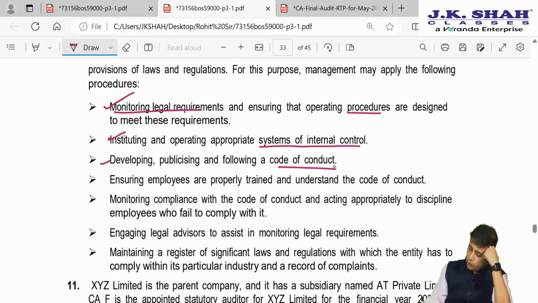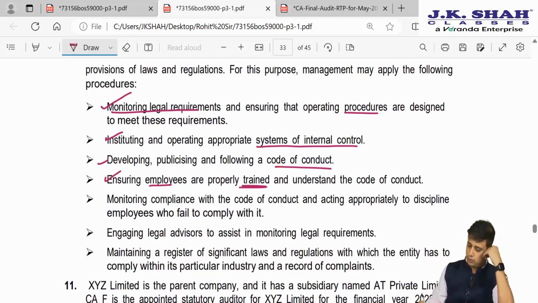Developing, publishing and following a code of conduct. So this will again help keep employees under a moral check; they follow the code of conduct, so there will be no non-compliance of laws and regulations. Employees should be properly trained and should understand the code of conduct. Only if they are trained and know what the laws and regulations are, will they comply. Monitoring compliance with the code of conduct and acting appropriately to discipline employees who fail to comply.